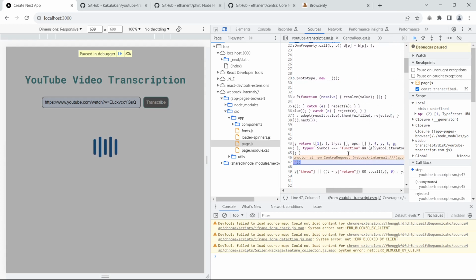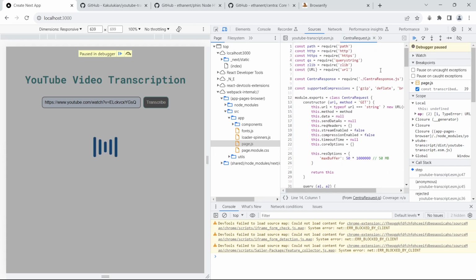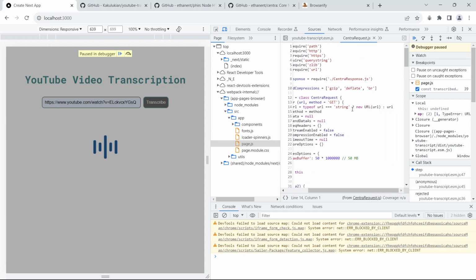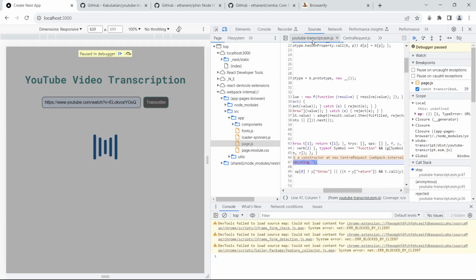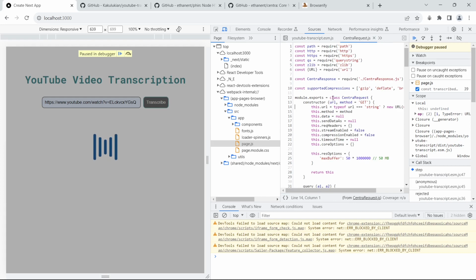So the Centra request, that part of the code is in the Centra package. So it's right next here. Because it is related to URL, the likely line of code causing the error is line 14 here in Centra request.js, URL string new URL. And the new Centra request is essentially creating an instance of the Centra request here, which is a class, a JavaScript class.